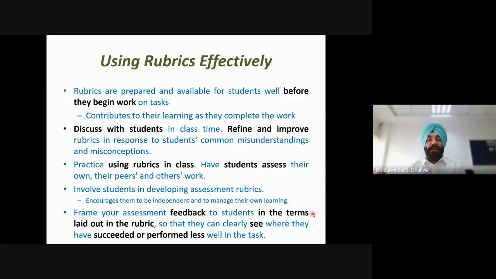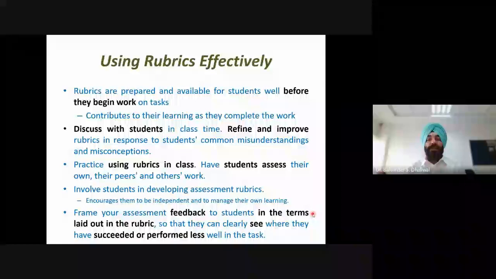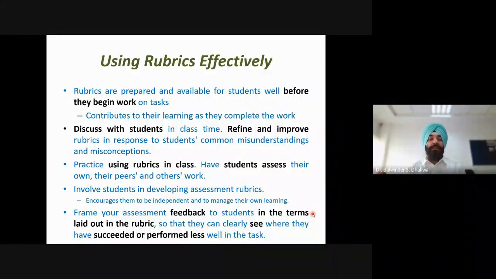If there is any misunderstanding or misconception, then the rubric should be refined and improved in response to that discussion. Also, provide the rubrics to the students. They should use the rubrics to assess their own work or their peers' work. This will help students in better preparing for that particular learning task, and it will also help in more understanding of the rubrics by the students.